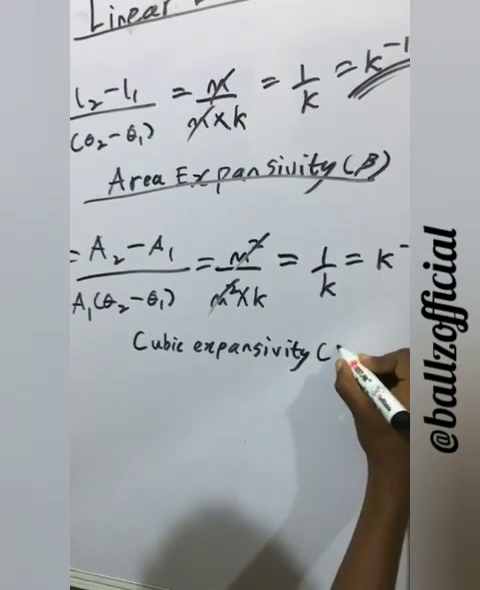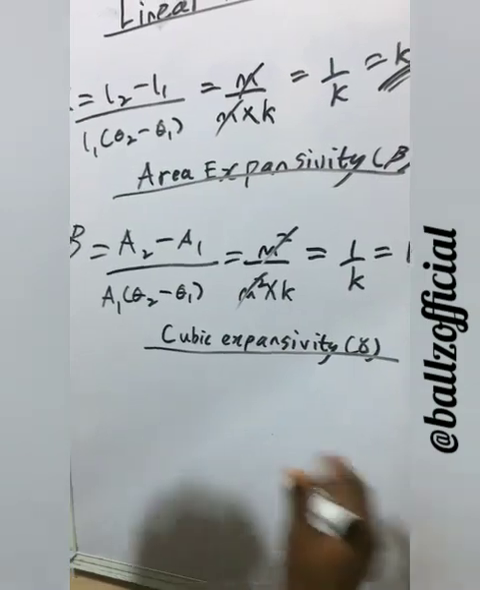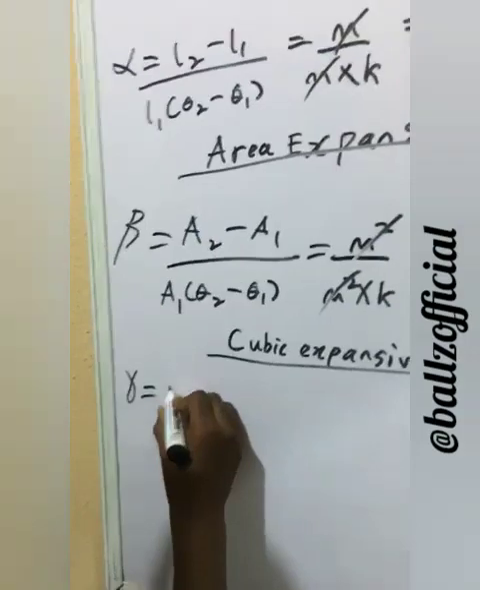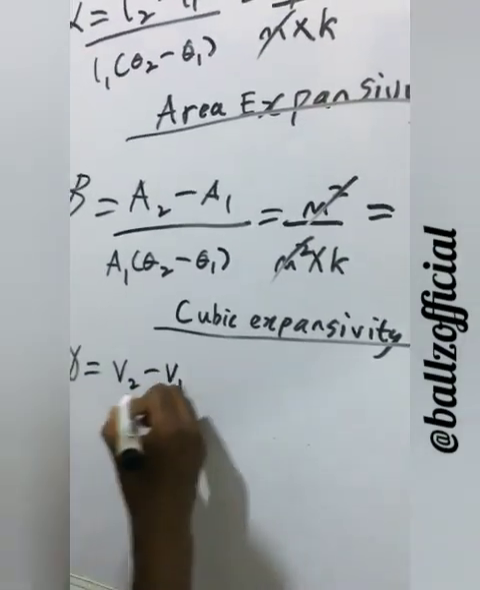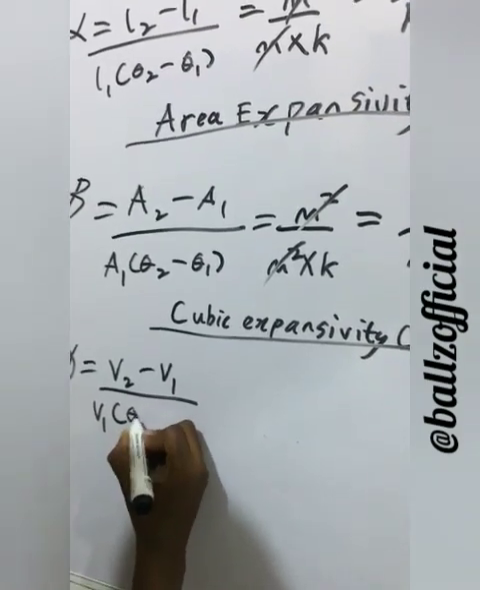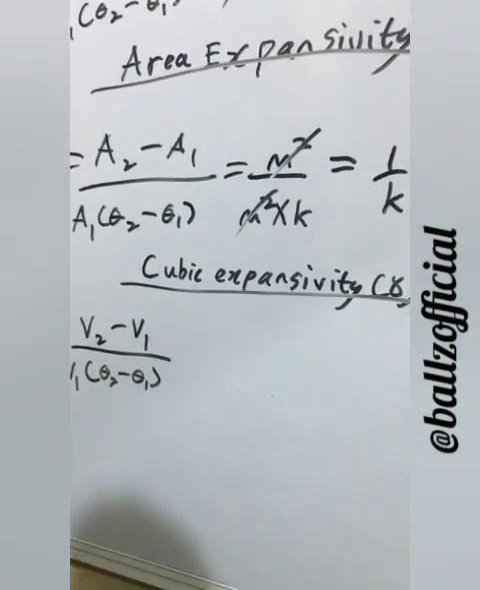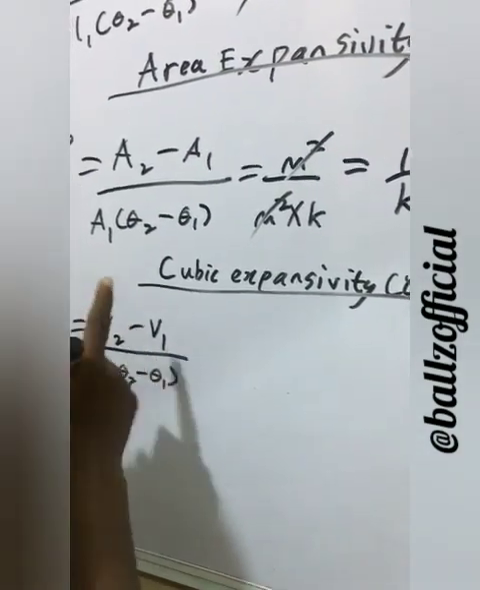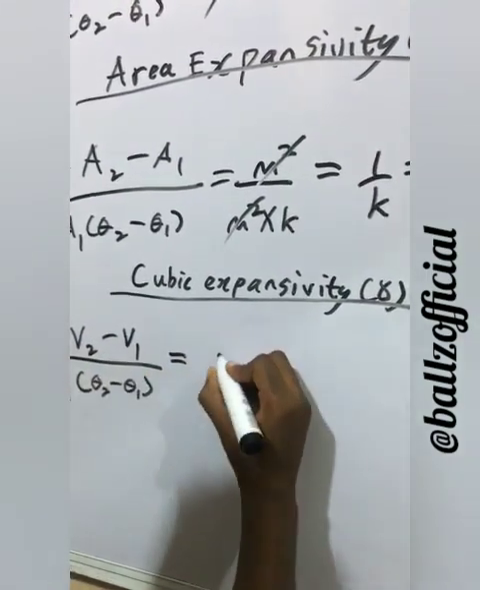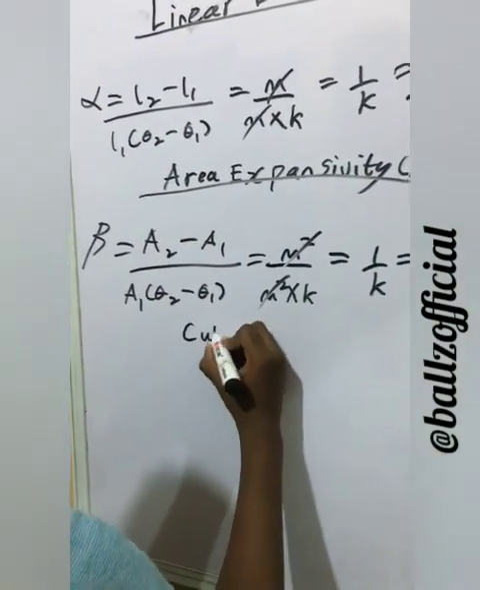This is what we denote it with. It can also be called volume expansivity, I already told you. Then, cubic expansivity is the increase in volume, V2 minus V1, per unit volume, V1, for each degree rise in temperature, theta 2 minus theta 1. Let's derive the unit for cubic expansivity. This is going to be centimeters cube.